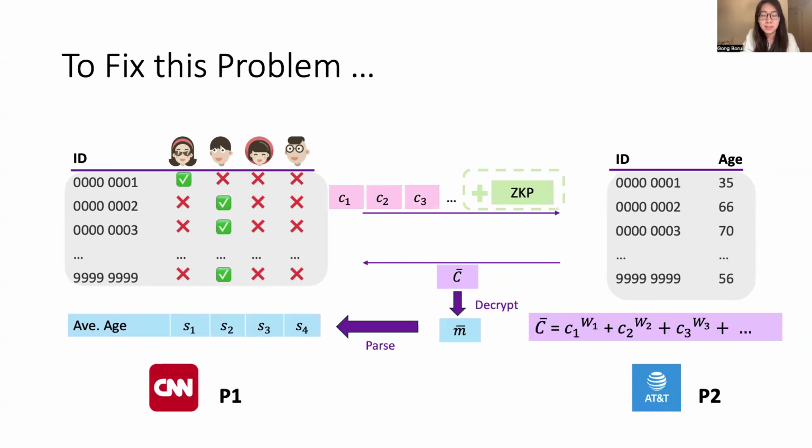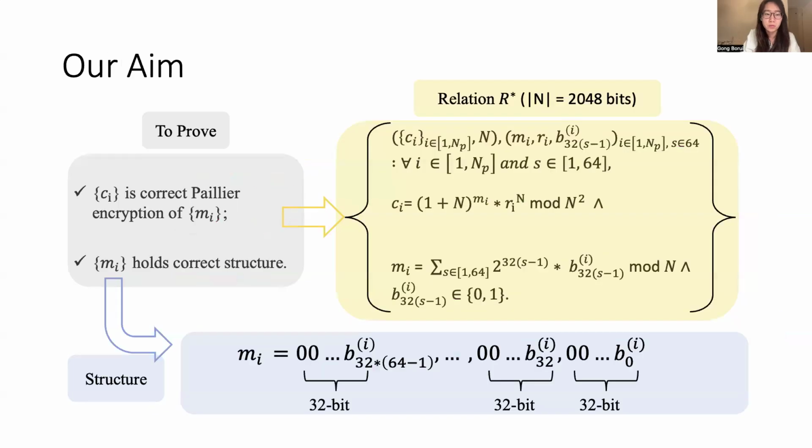To prevent such a malicious P1, we should require P1 to provide a zero-knowledge proof along with the ciphertext and send them together to P2. More specifically, P1 is required to prove that, firstly, each ciphertext is a correct Paillier encryption of the message.